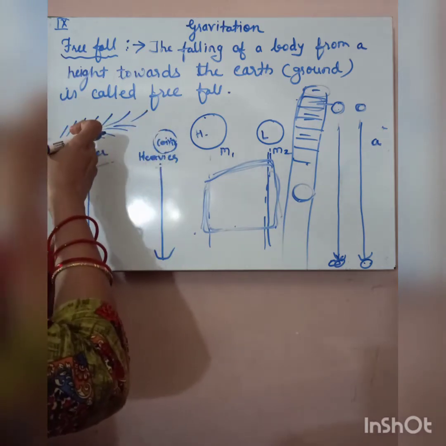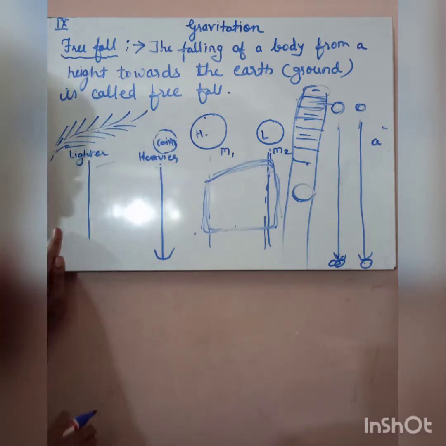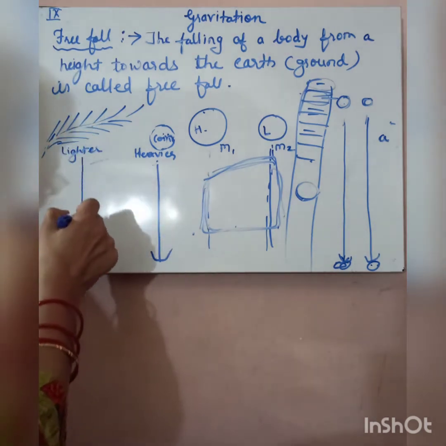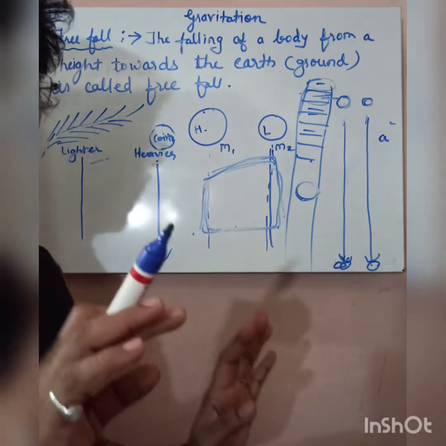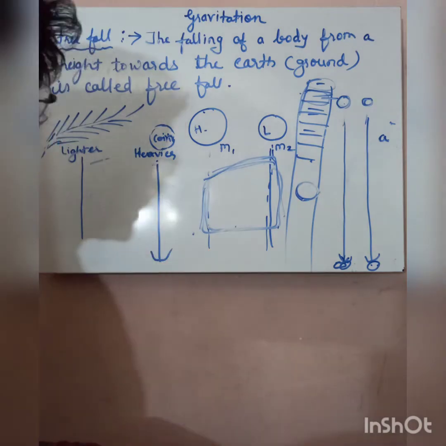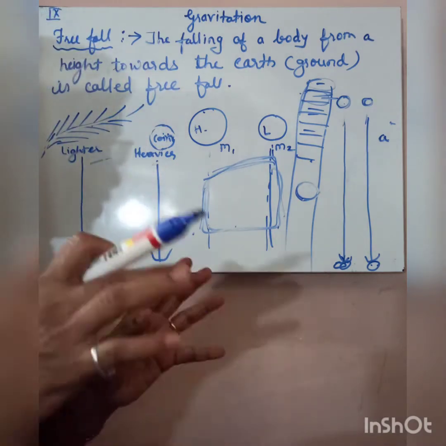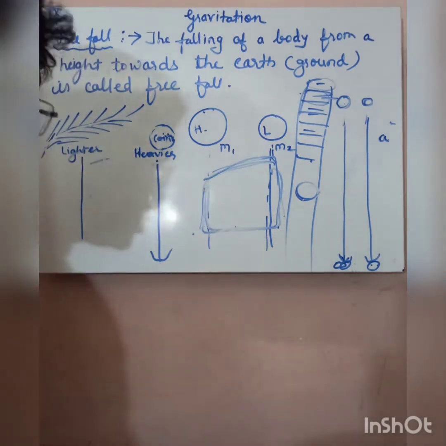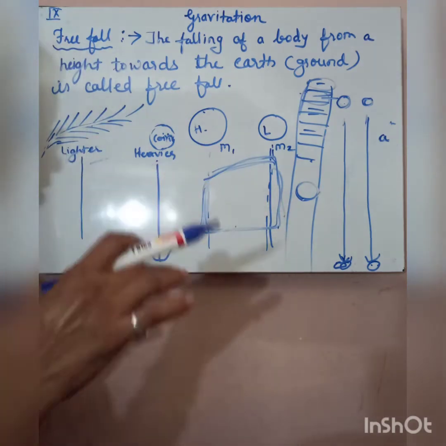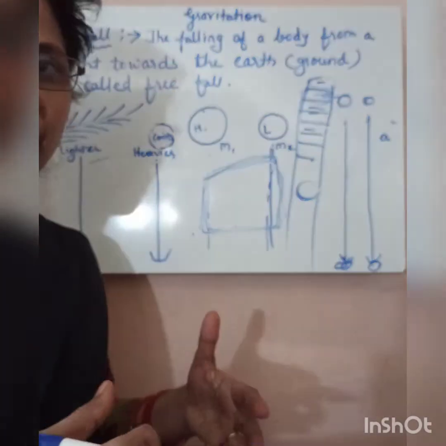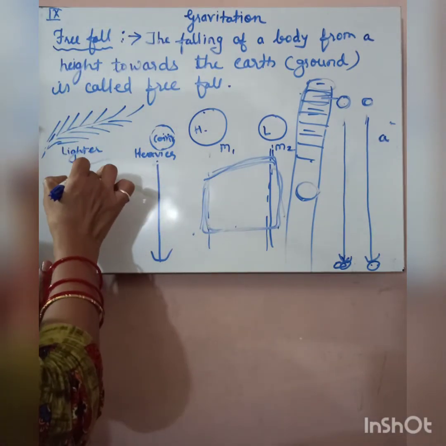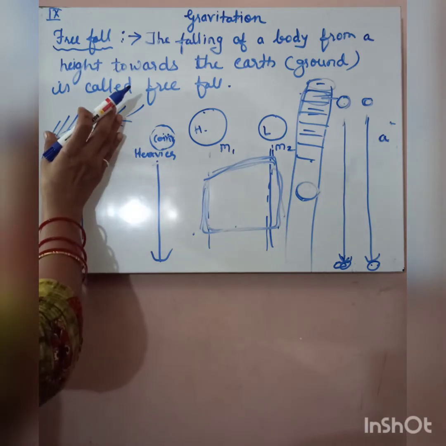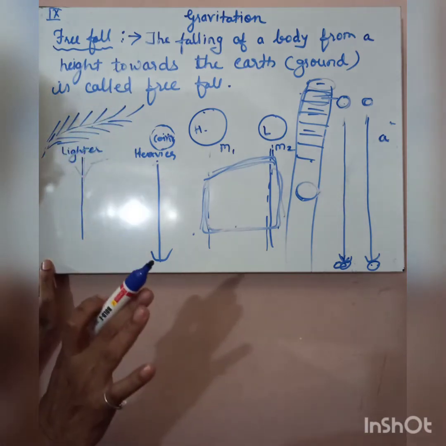So this feather takes more time to reach the ground because of air resistance. Actually, air is opposing the feather from reaching the ground. So this is called air resistance. Already we have studied frictional force and all, but here, when it falls down, because of air resistance this feather takes more time to reach the ground.